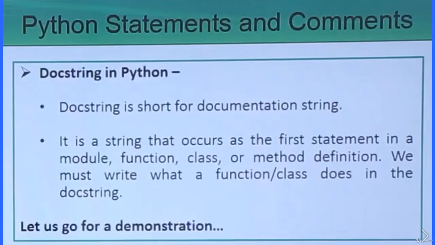Now let me discuss what a docstring is. Docstring is a short form of documentation string. It is a string that occurs as the first statement in a module, a function, a class or method definition.